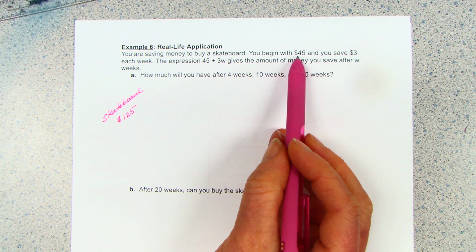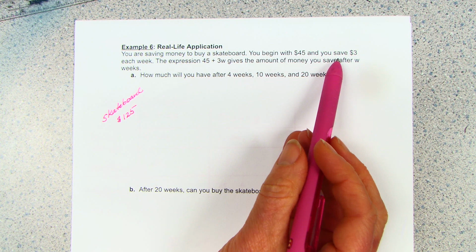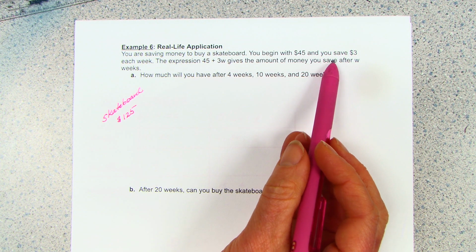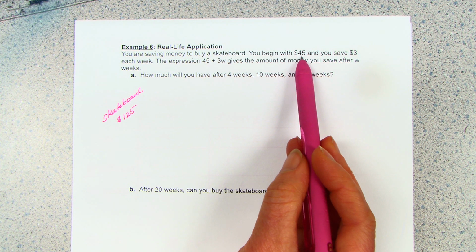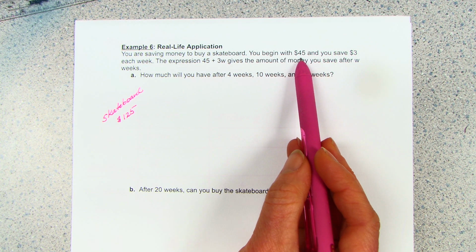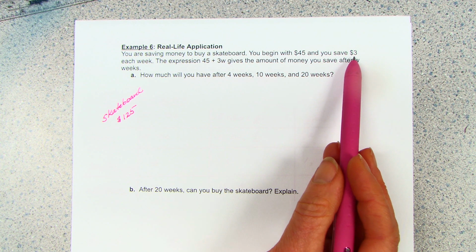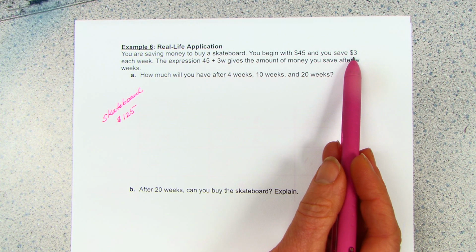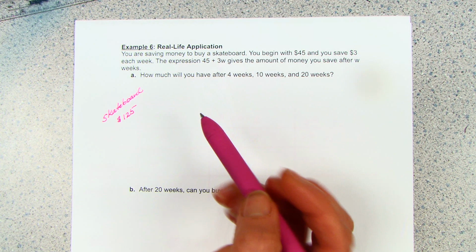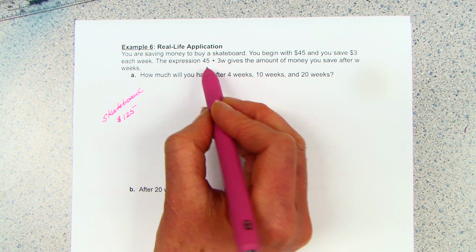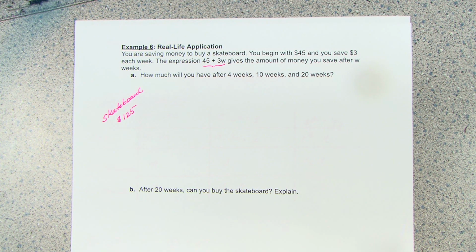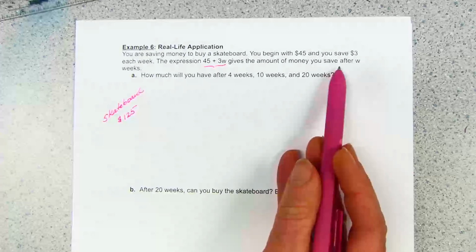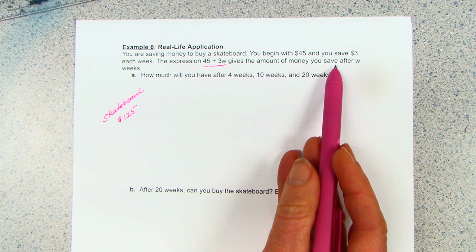You begin with $45 and you save $3 each week. This could be something like you might have some money already in your bank account or your piggy bank, or maybe you had a birthday and you get a chunk of money. And now you're getting some allowance money, or maybe you do some chores to earn money, and you can save a little each week for that skateboard. Here's an expression,